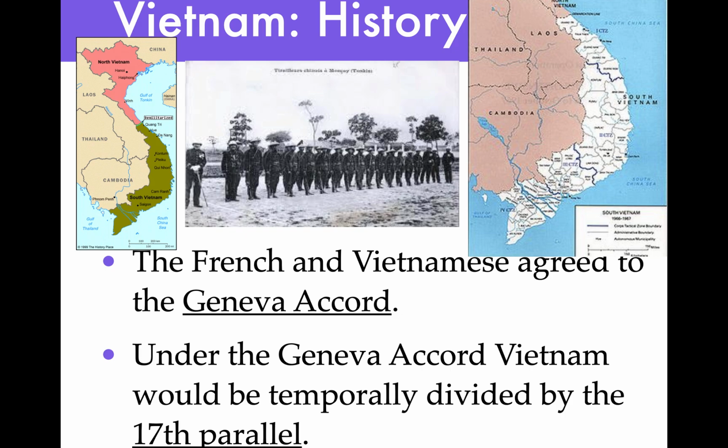And then the South would be under French control, which the French were starting to leave, and they were done with the whole thing. But they would be able to establish a democracy, and they were going to vote for their leaders, and we'll find out what happens in the end. But what happens on the American side is where the French take off, the Americans pick up.